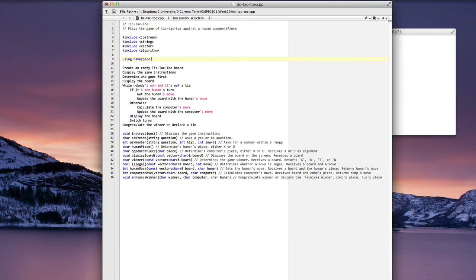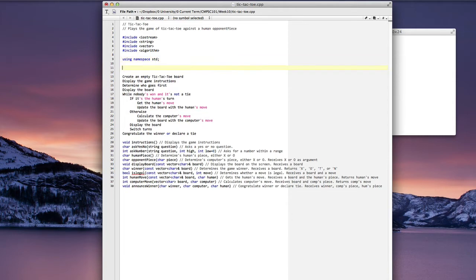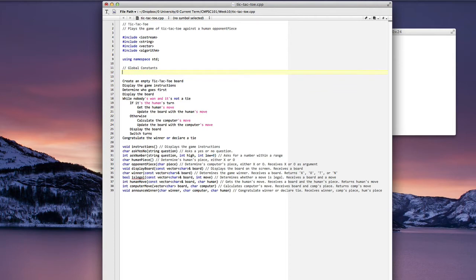I will give a directive that I'm using the std namespace. And now there are some, in this case, some things that I need in the way of global constants. These are going to be constants that are used in my main function, but they're also used in all of my other functions, and I don't want to have to redeclare them.